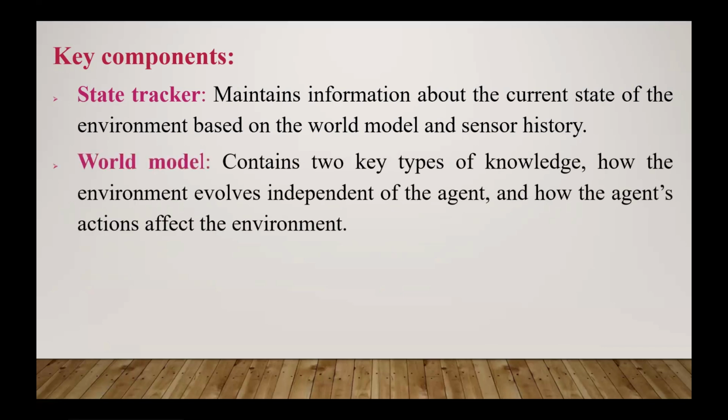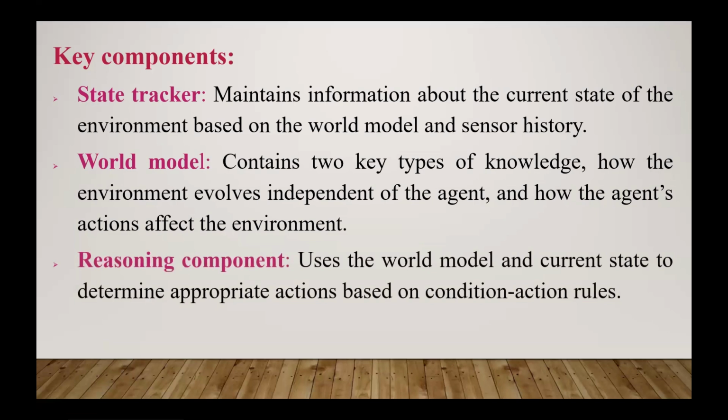Second component is the world model. So what is the world model? It contains two key types of knowledge. First is how the environment evolves independently of the agent. Second, how the agent's action affects the environment. We can say this is the representation of the internal state of the environment.